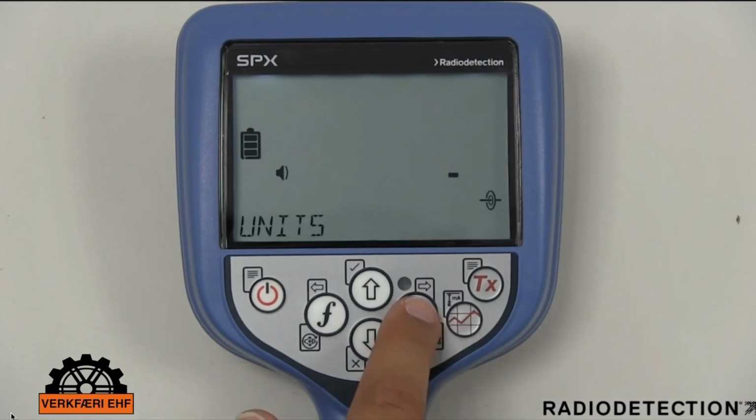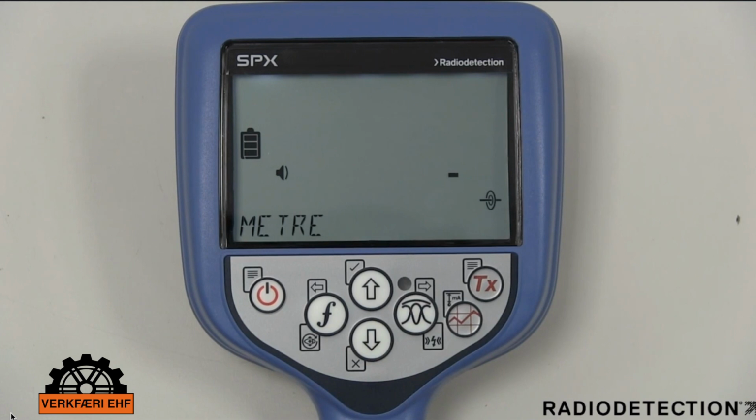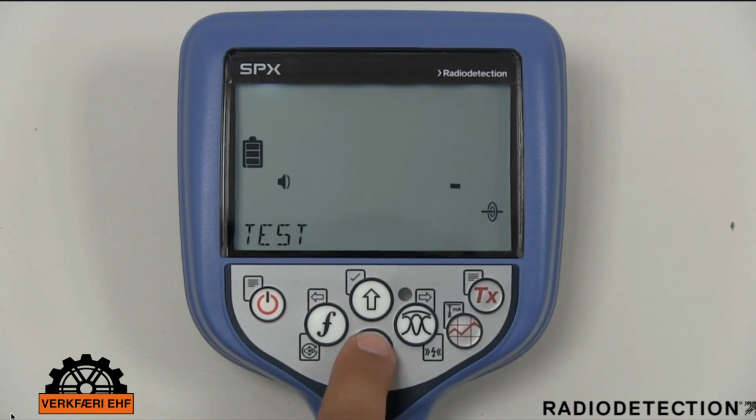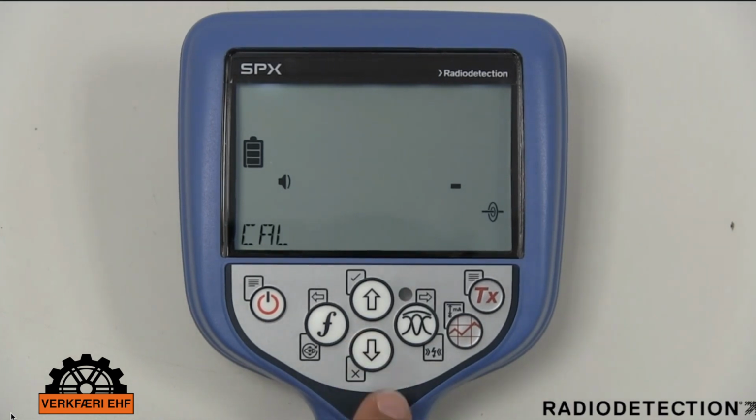The Units menu gives you the option of displaying metric or imperial units on the screen. The Info menu option allows you to run a self-test which checks the basic functionality of the locator. You can also display the date of the most recent service recalibration or the most recent eSearch calibration.